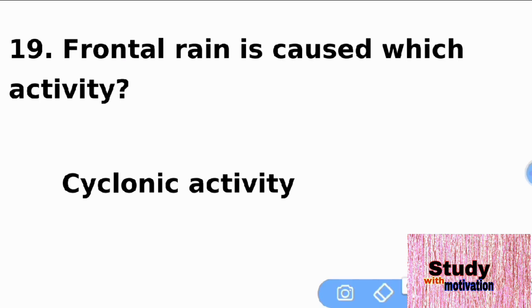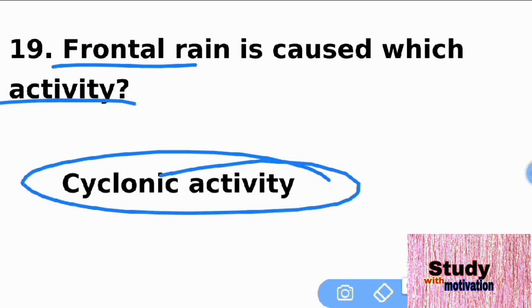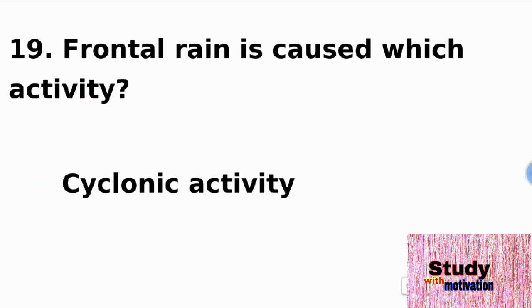Frontal rain is caused by which activity? That is cyclonic activity, which is the right answer. The next